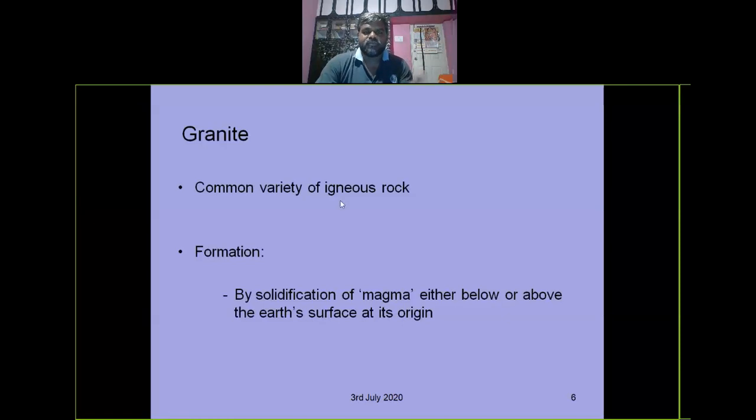If you see the physical classification of rocks, igneous rocks are formed at the origin only, metamorphic rocks are formed in a different way, and sedimentary rocks are formed while traveling many kilometers, right?